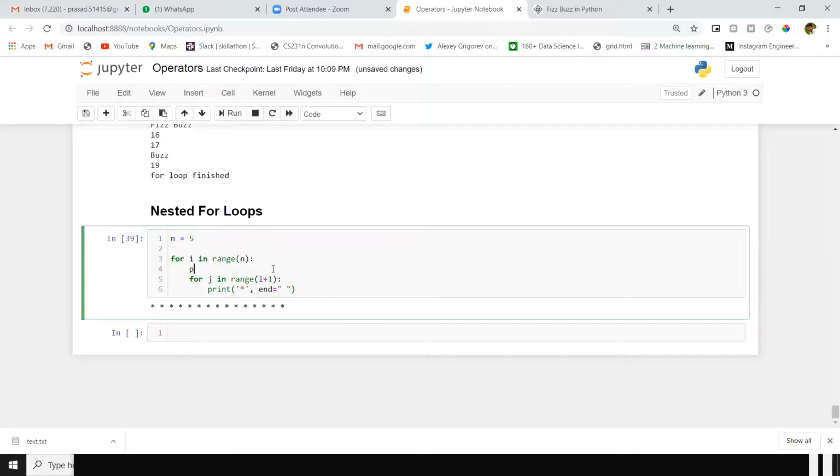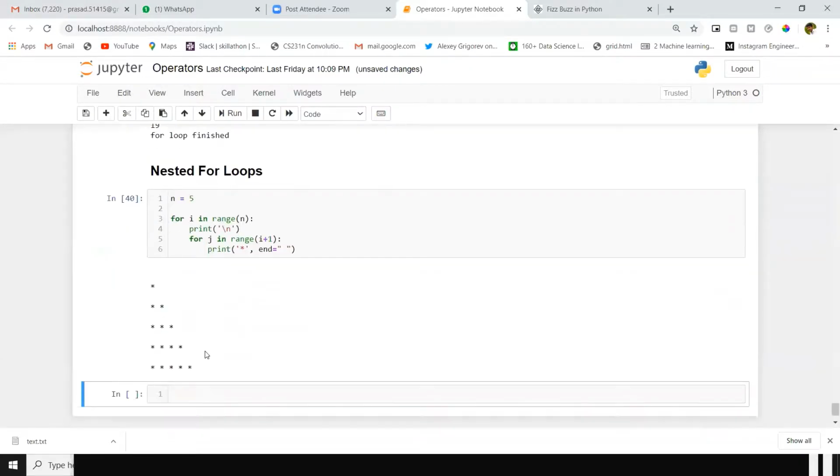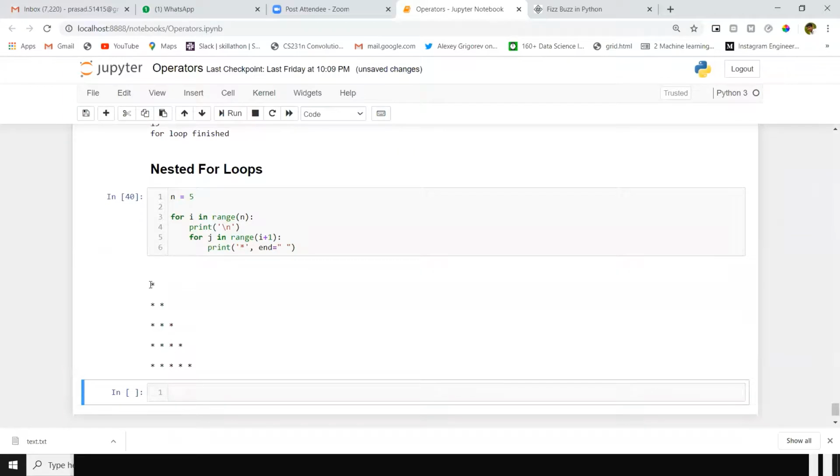For that reason, I'll use \n here. Yeah, now I got what I'm expecting.